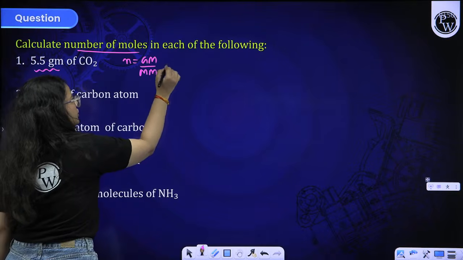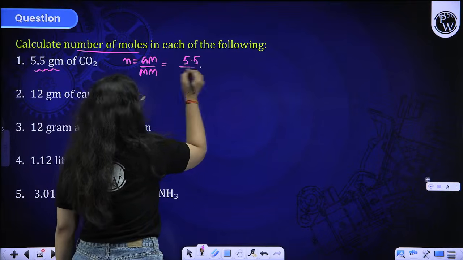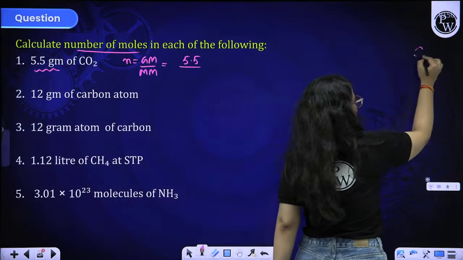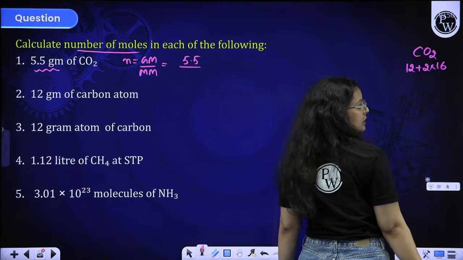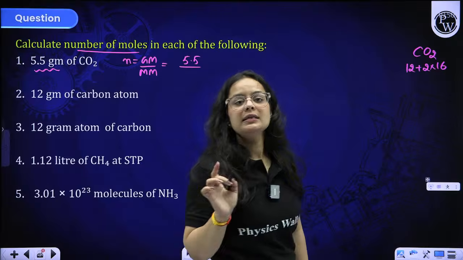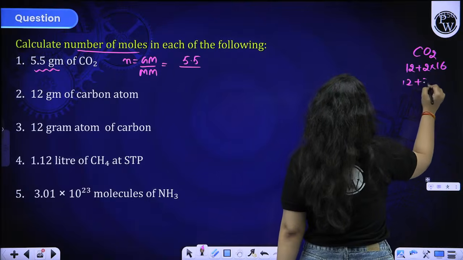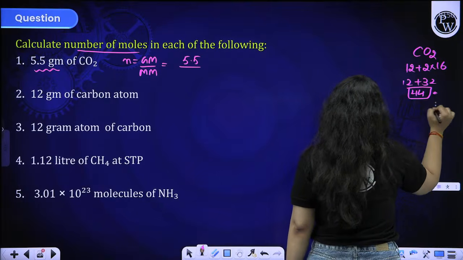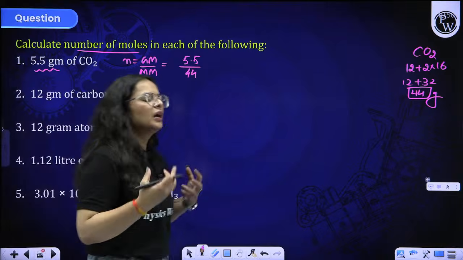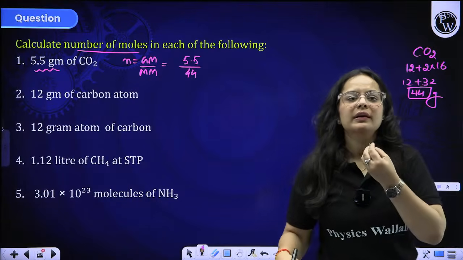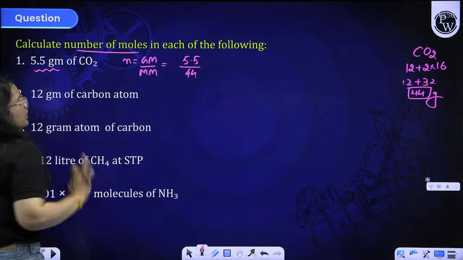I am just using the short terms. Okay, so over here, given mass is 5.5. And what is the molar mass of CO2? See beta, in CO2, carbon is 12, oxygen is double in number and the mass of oxygen is 16. So together, what is the overall mass that you are getting over here? You just have to add it up and you will get 44 to be the molar mass of CO2. By subsequently solving many more questions, these molar masses will all be in your tips. So that is about CO2. This is how you have to solve and you will get the number of moles.